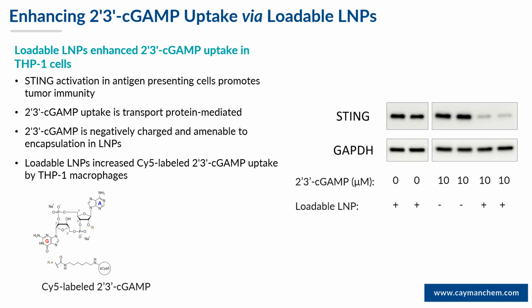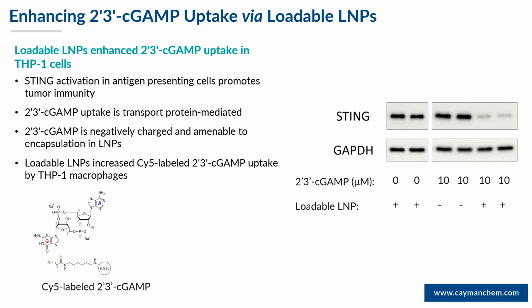We then performed essentially the same experiment treating the THP1 cells with cGAMP alone. This time we're using a Western and we're measuring STING protein levels as a surrogate for activation. So loss of STING protein is suggesting activation of STING. When the cGAMP was added directly to the medium, we didn't see any difference in STING protein levels.